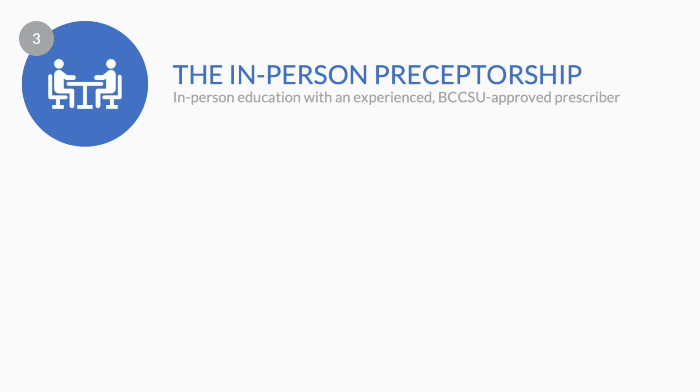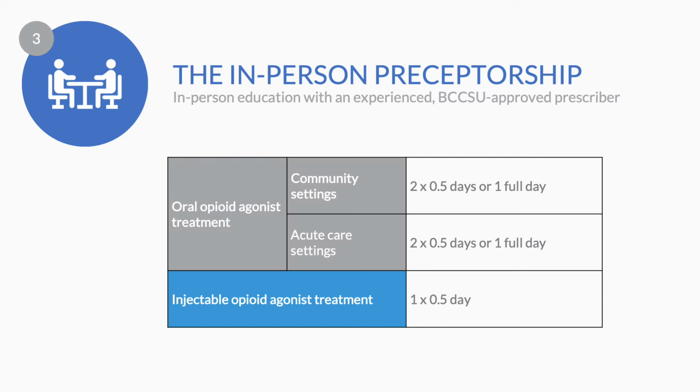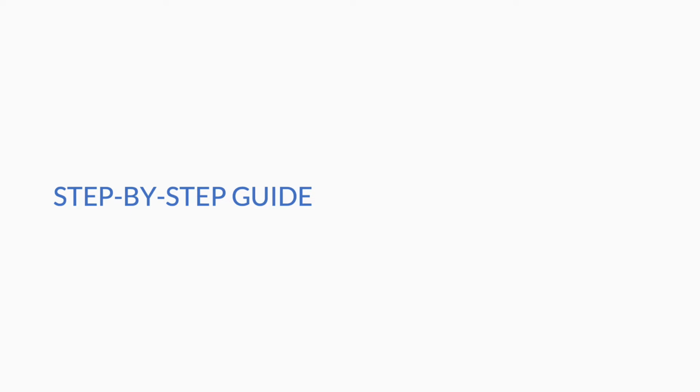The number of days for the preceptorship depends on the medication you are looking to prescribe. For oral opioid agonist treatment medications, either for community or acute care settings, the preceptorship is 2 half-days or 1 full day. For injectable opioid agonist treatment medications, the preceptorship is 1 half-day. There are several steps involved in completing the education and training pathway.